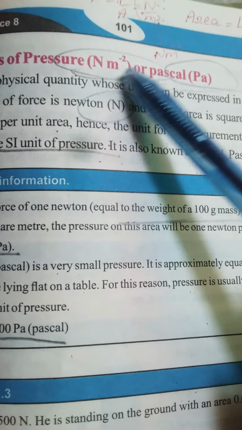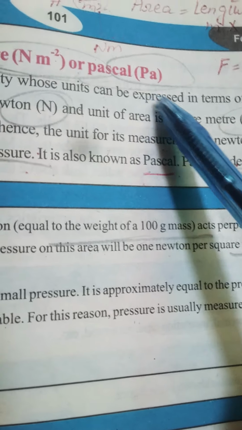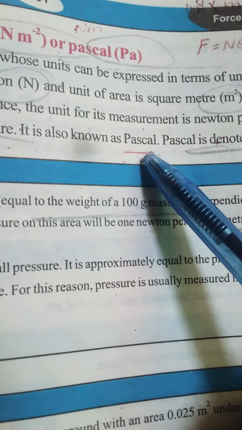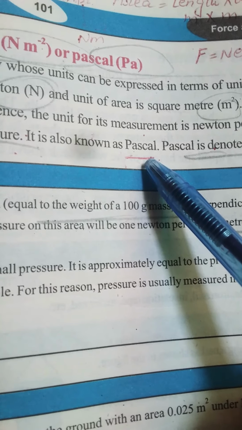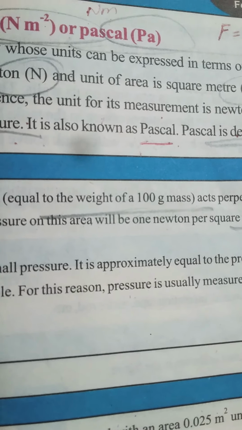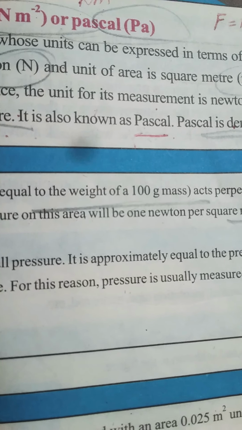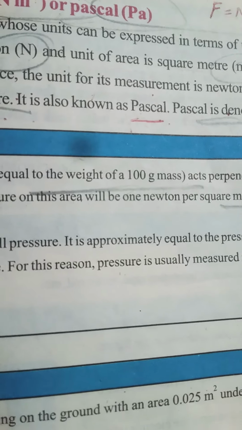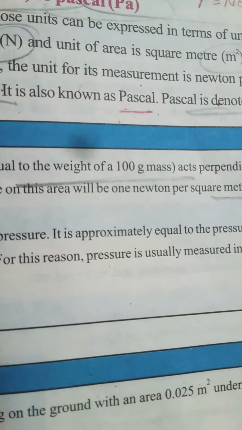Pascal is a very small unit. 1 Pascal is almost equal to the weight of a 10 rupee note lying on a table.